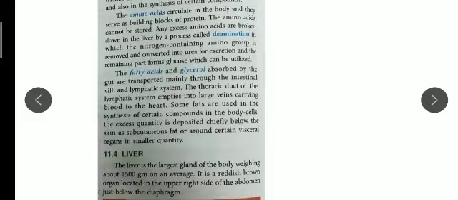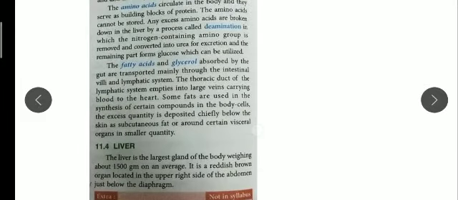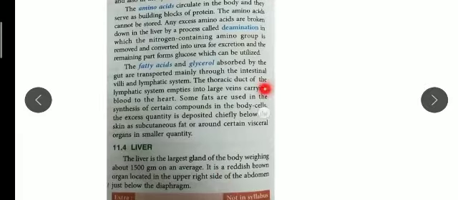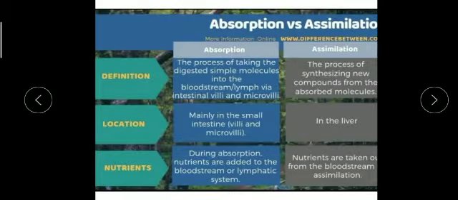So children, you should remember, these functions are not in your syllabus. Just remember the gland, the weight of the gland, where it is located, the liver, and this assimilation process. And remember that both processes, absorption and assimilation, are important. Many times we get confused about the difference between the two. So here I have explained it to you.